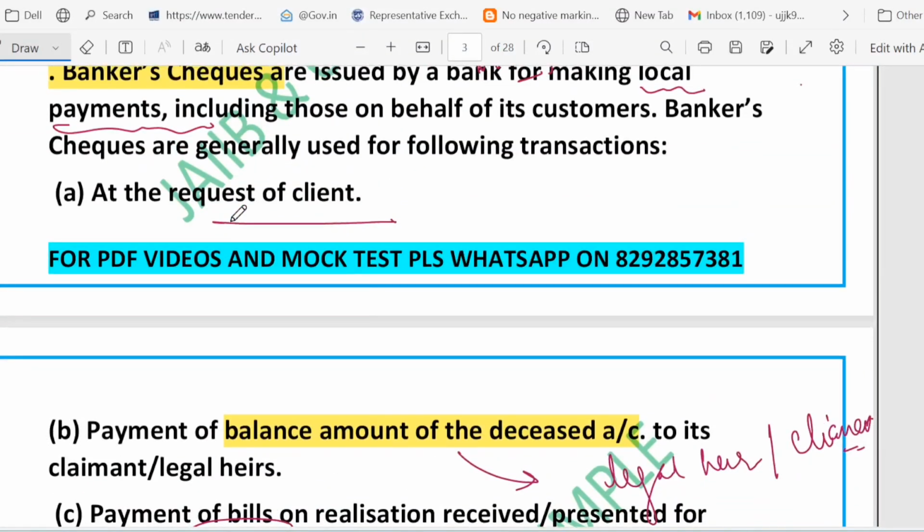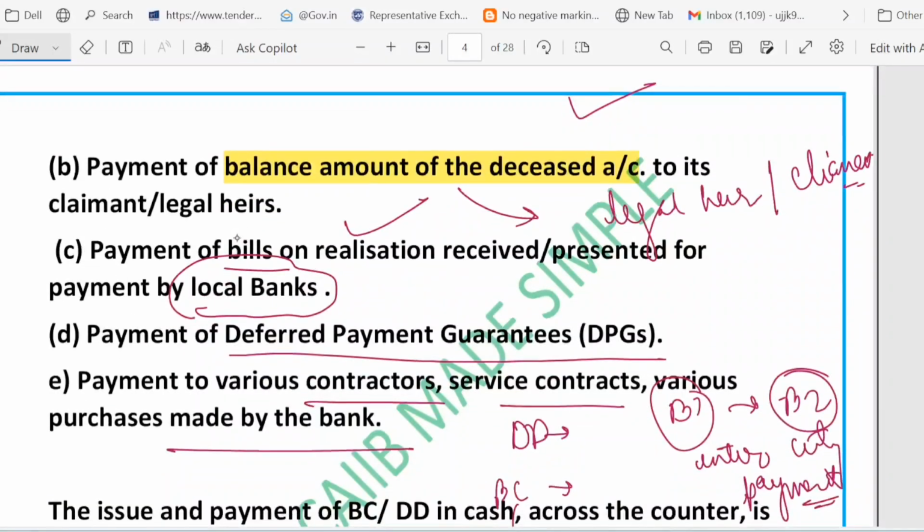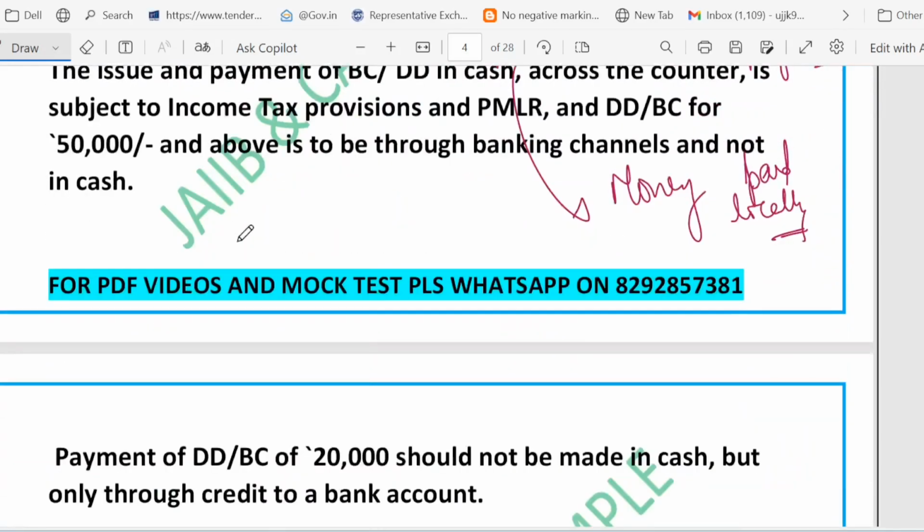These are the uses of BC: at the request of the customer; second, for the deceased account; third, local bill; fourth, DPG, deferred payment guarantee; and fifth, contractor and service. So DDs are mainly for sending money safely from one branch to another, while banker check helps with local payment. So both are secure ways that banks help move money, right?